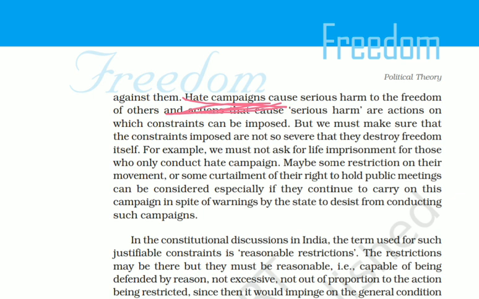And this law should not impose life imprisonment; such huge things should not be imposed on that person. At first, the law should give some warning that you should not do these types of campaigns in public places, or you cannot move to these places. Some restriction can be given on his movement, some curtailment of his right to hold public meetings can be done, some warnings can be given without imposing life imprisonment. Such cruel things we cannot impose at first, because he is just doing a hate campaign.